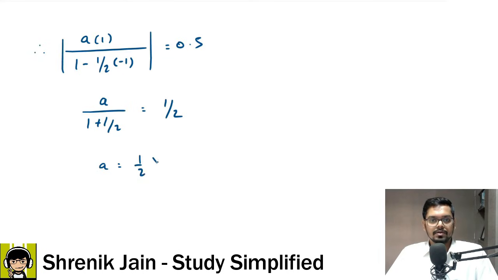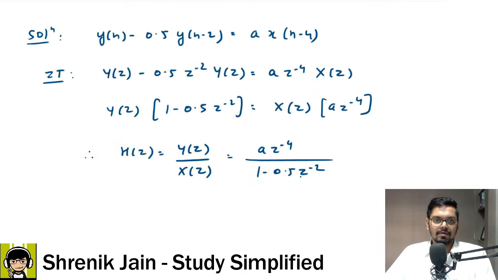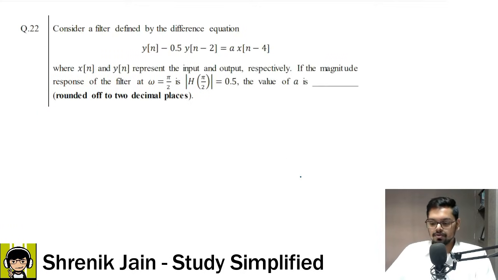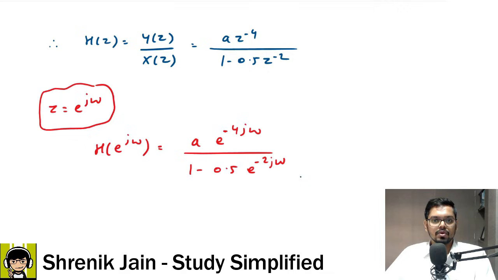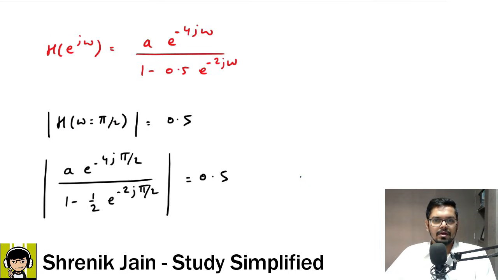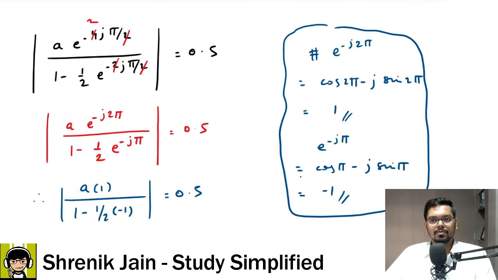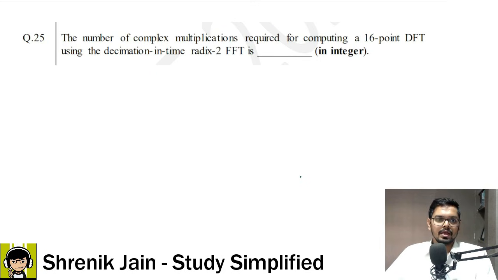So half multiplied with 3 by 2 is 3 by 4, which is 0.75. So the correct answer is 0.75, correct up to 2 decimal places. Understood how to solve? It was a good question, not very tough, only a little bit calculative. Let us go to the next question.